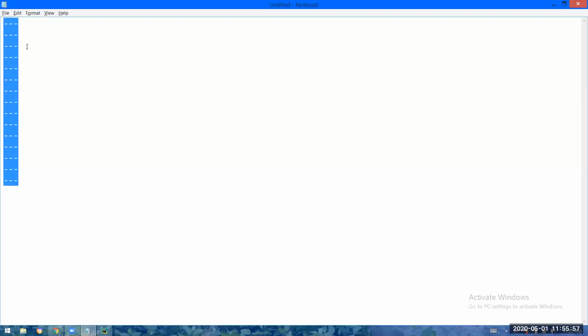So, what is the point here? I want one instruction or a set of instructions just to be written for once. Write once, but I want to execute them for any number of times. Write once, execute for any number of times. This is my requirement. If I want to satisfy this requirement, I should go for loops.